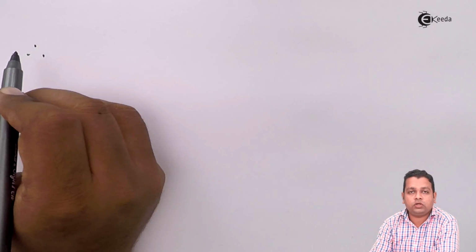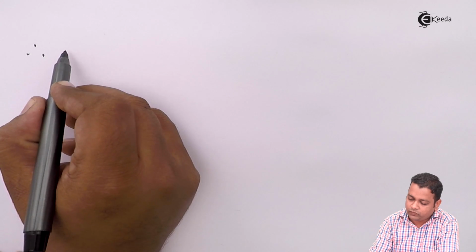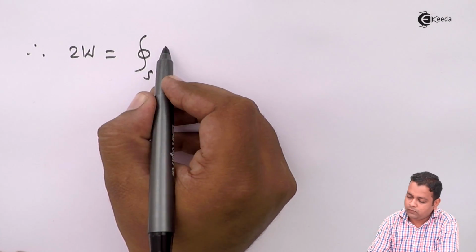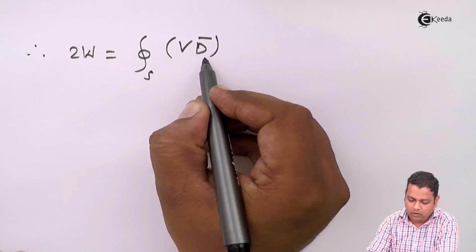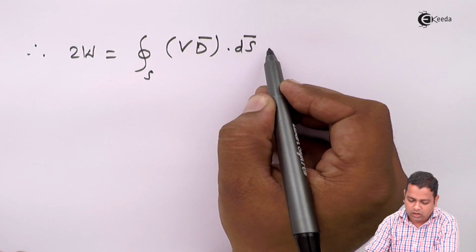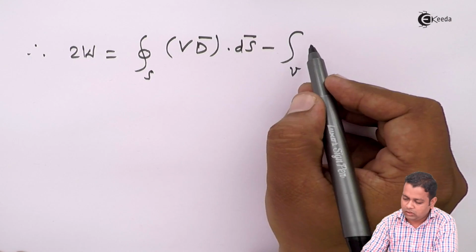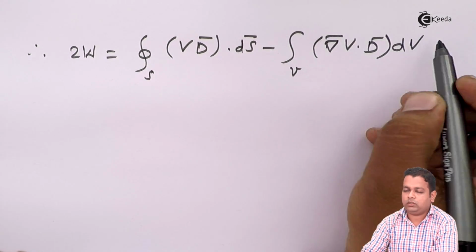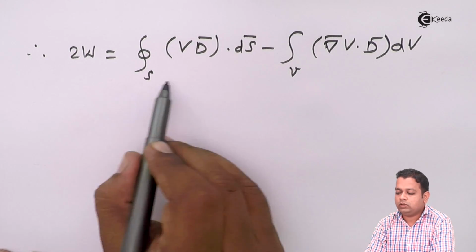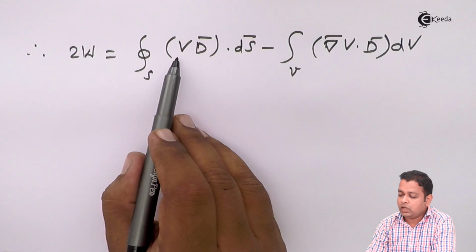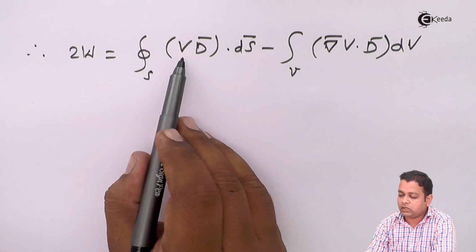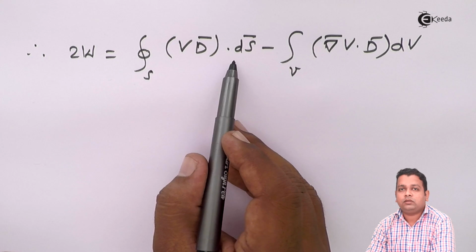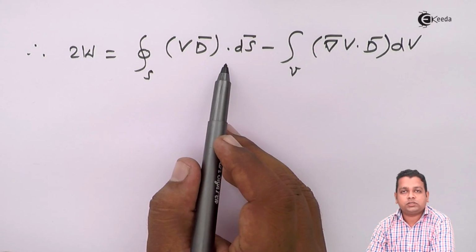So the first term on the right hand side can be written as 2W is equal to the closed surface integral V D bar dot dS bar minus the volume integral del bar V dot D bar dV. So here we have used Gauss's law in integral form. Now it has V, that is electric scalar potential, D bar, that is electric flux density, and dS bar, that is the differential surface area.